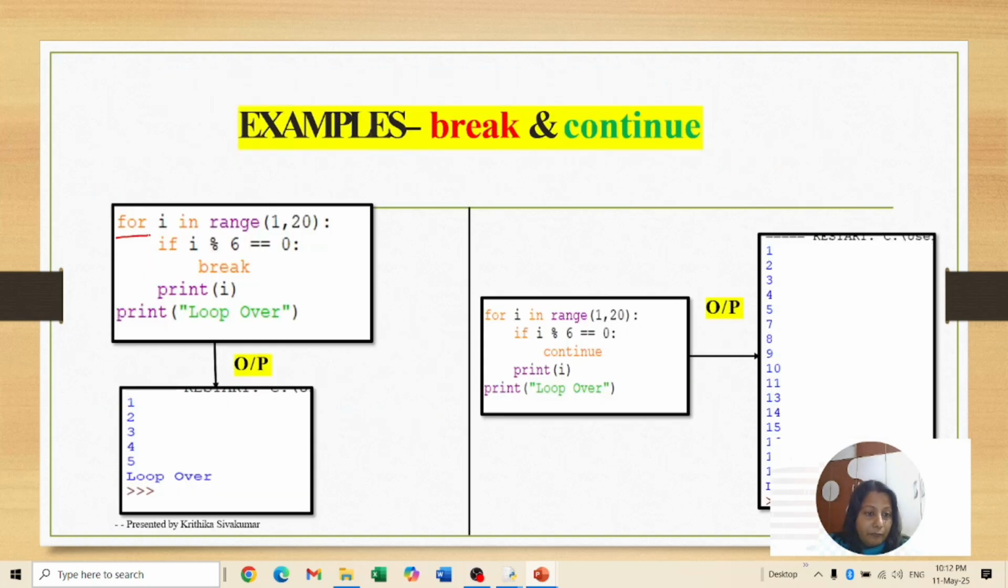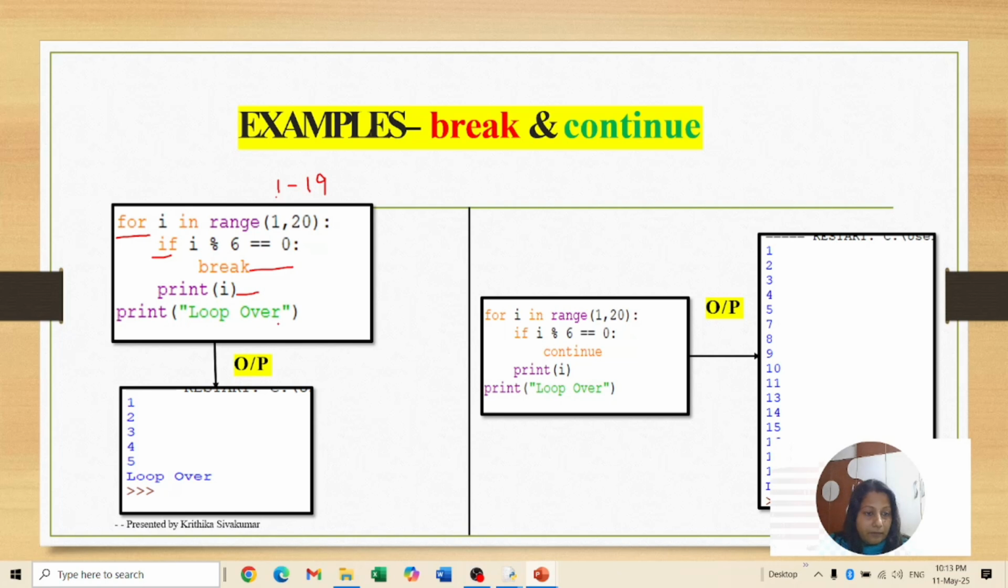I am creating a for loop here: for i in range(1, 20), which means it is taking the values 1 to 19. After that, I am using an if condition to check the value. Whatever value is divisible by 6, you are going to break the loop. Otherwise, you are going to print the number. And finally, this print statement I am mentioning outside of the loop. So I have written "loop over".